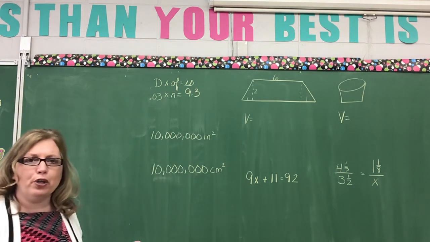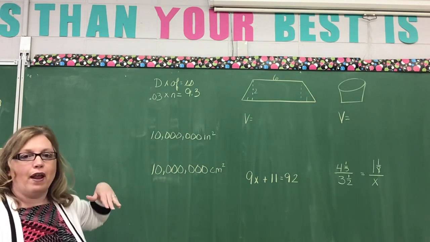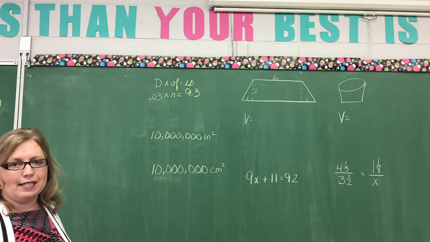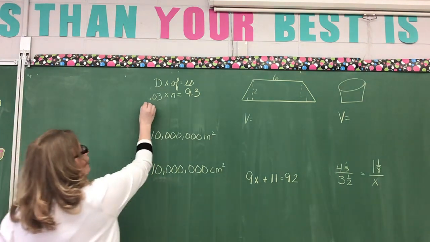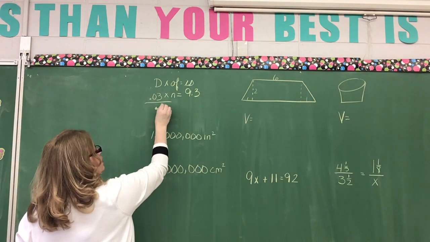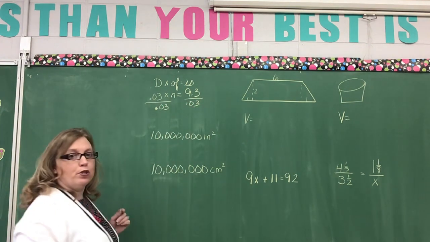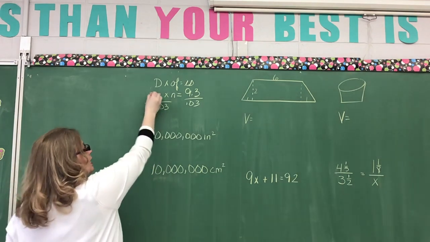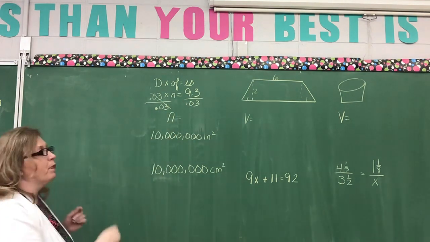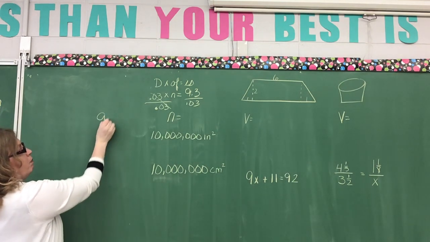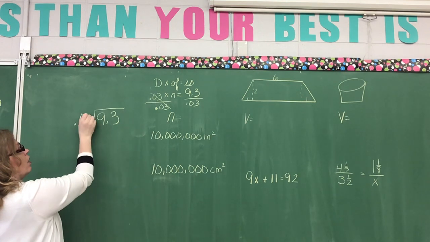Now, what are you going to do? The same thing as we always do. We have to get rid of the whatever number is over here by our letter. It says to multiply by 0.03, so we're going to divide by 0.03. Whatever we do to the left, we have to do to the right, okay? This cancels, leaving us only the n. What do we have over here? We have 9.3. We're going to divide that by 0.03.